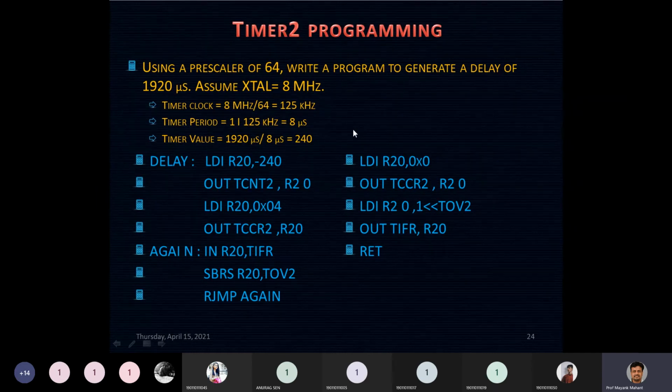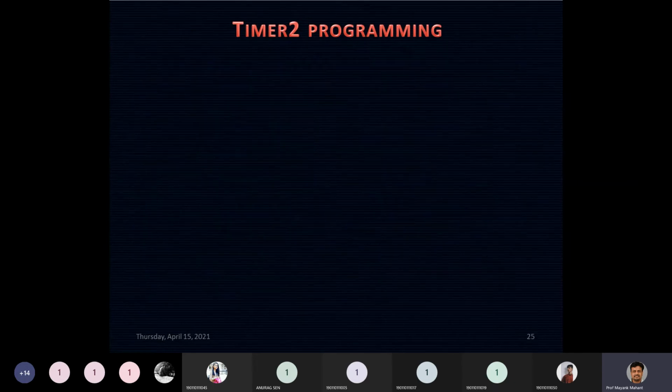So this was the case when we want our timer to work in normal mode. If you want your timer to work in CTC mode, then you need to select your WGM21, WGM20 as 1, 0, then it will be working in CTC mode. Now in CTC mode, how can you make the calculation, if the prescaler value is not given to you, to find the best prescaler value to achieve the specified delay? Let us see that with an example.